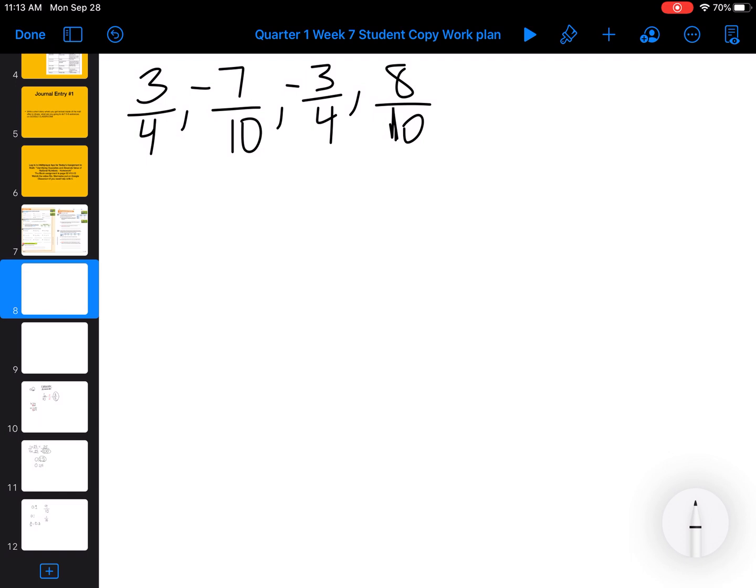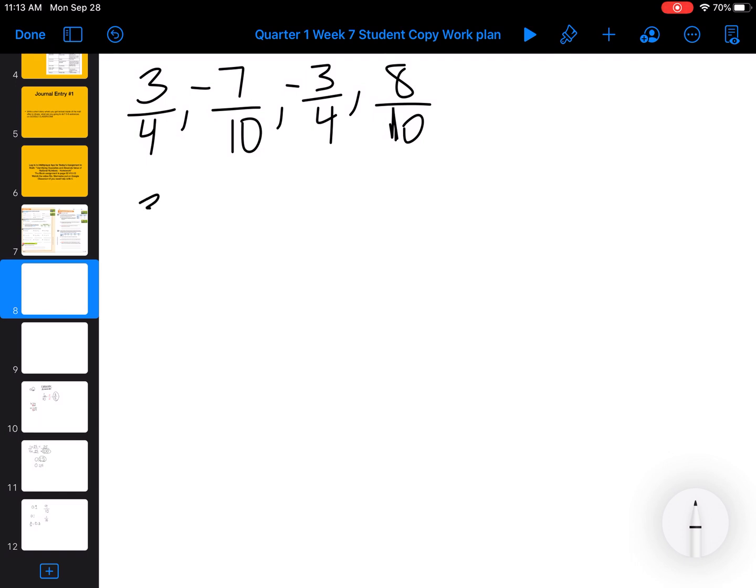So remember, if there's no sign in front of it, it's automatically positive. So I already know my two positive numbers are going to be farther to the right. So we're going to put all of these in decimals. Even though they're already fractions, it's going to be easier to just put them all in decimals.